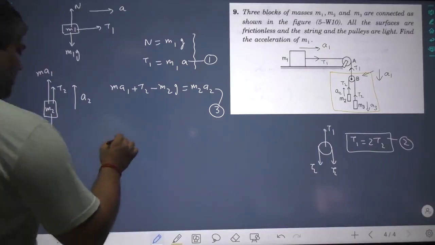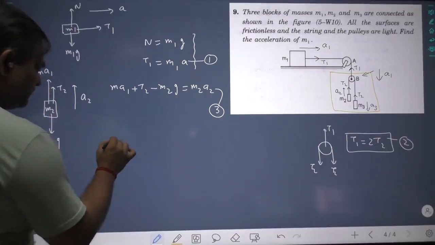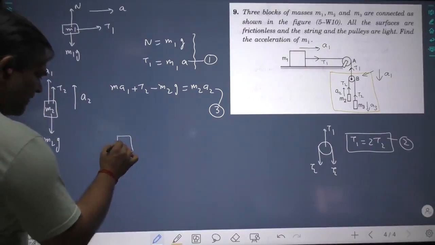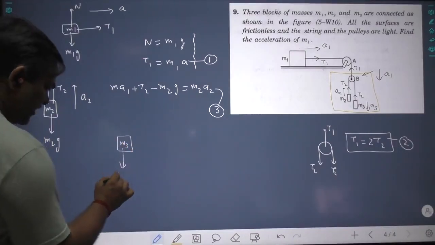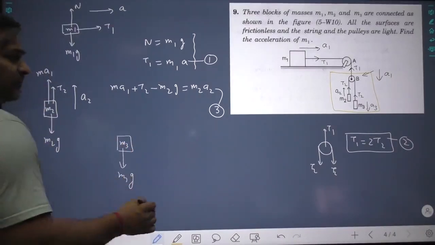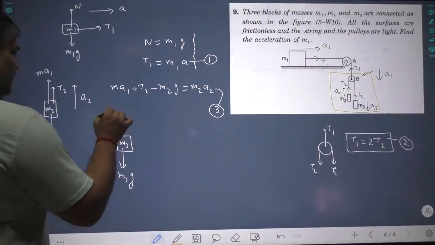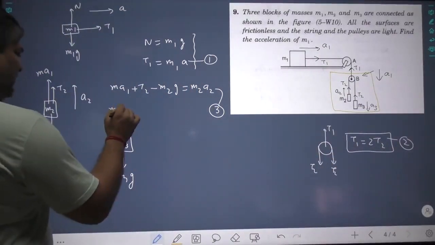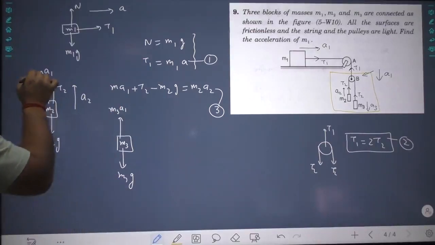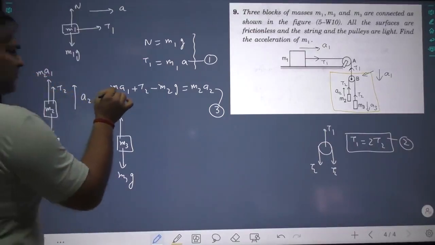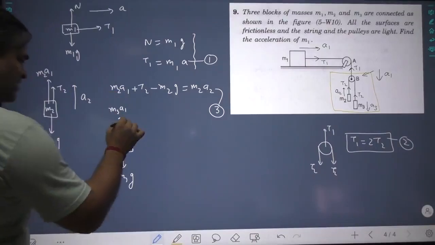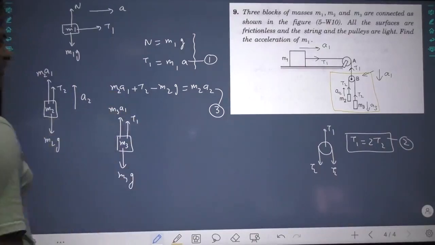Now again, let us analyze the mass m3. Analyzing the mass m3, m3g is acting downwards. The whole support is coming downward with a1. So m3a1 is acting upward. Here m2, and tension is also acting, T1.